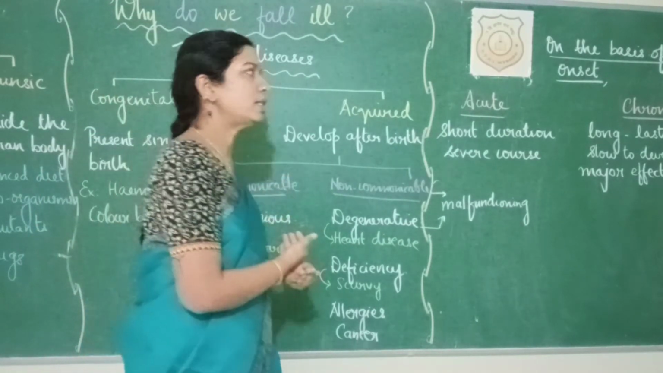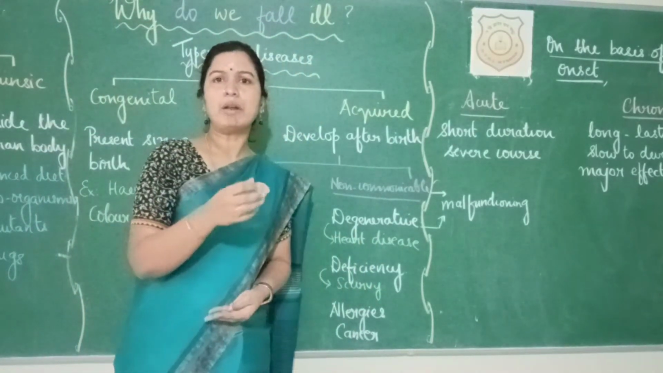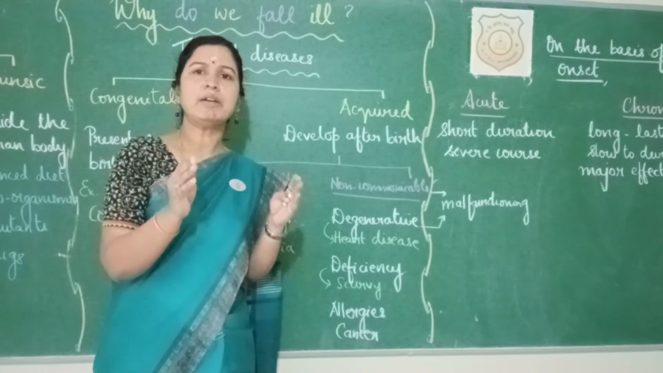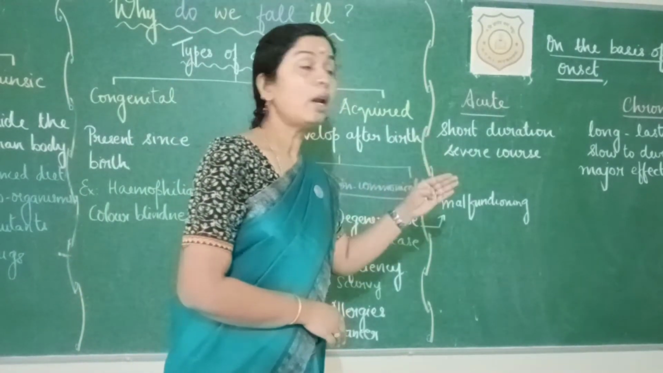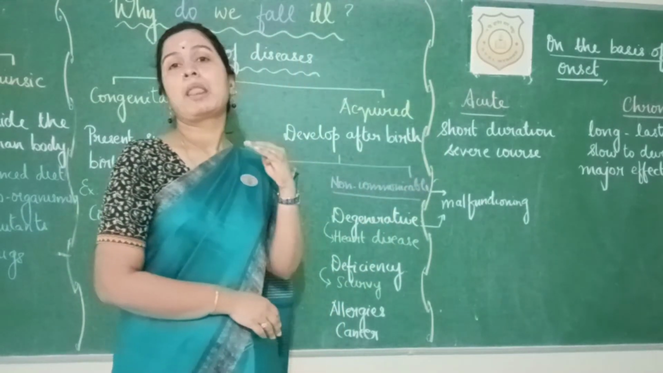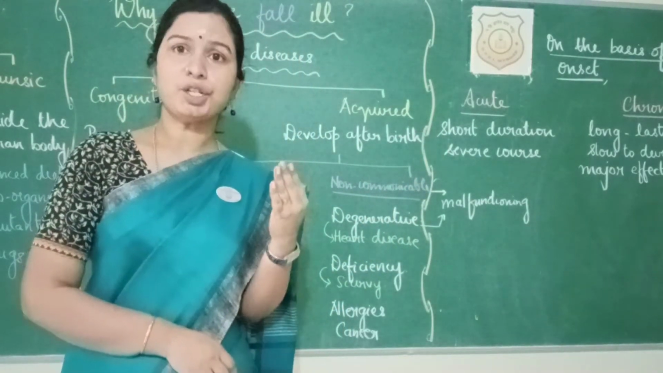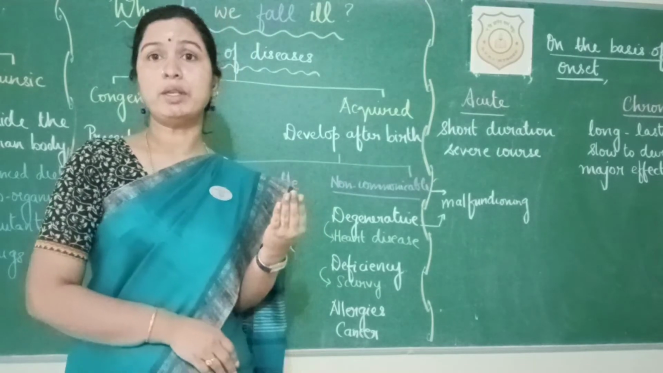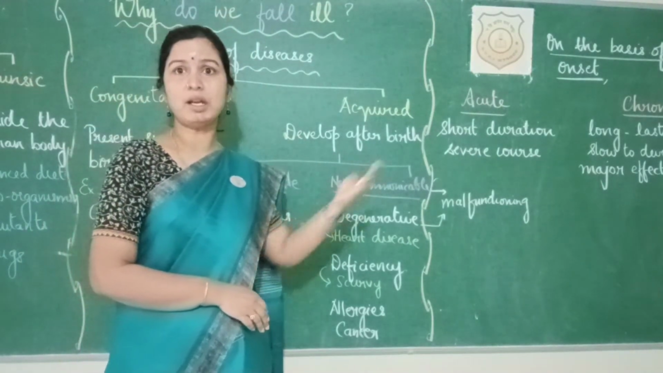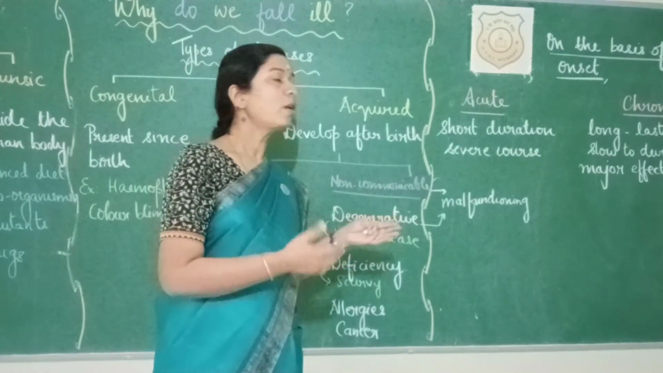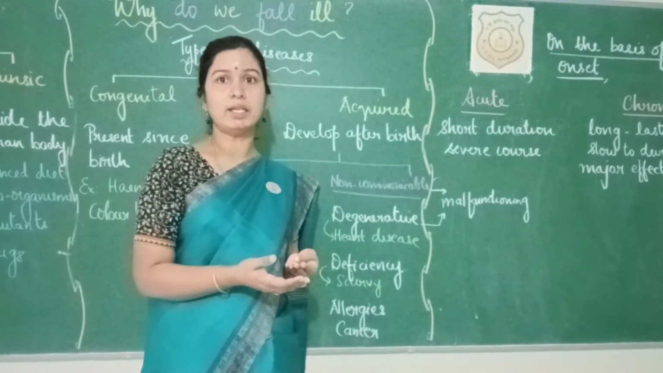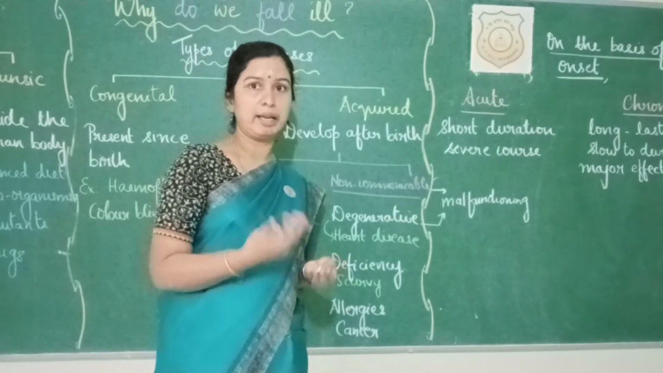What about chronic diseases? These chronic diseases, they develop very slowly. Initial stages are very slow, but they are long lasting. They remain for a long duration of time and their consequences or effects are very major as compared to these acute diseases. More about the acute and chronic diseases with examples we will be learning later.